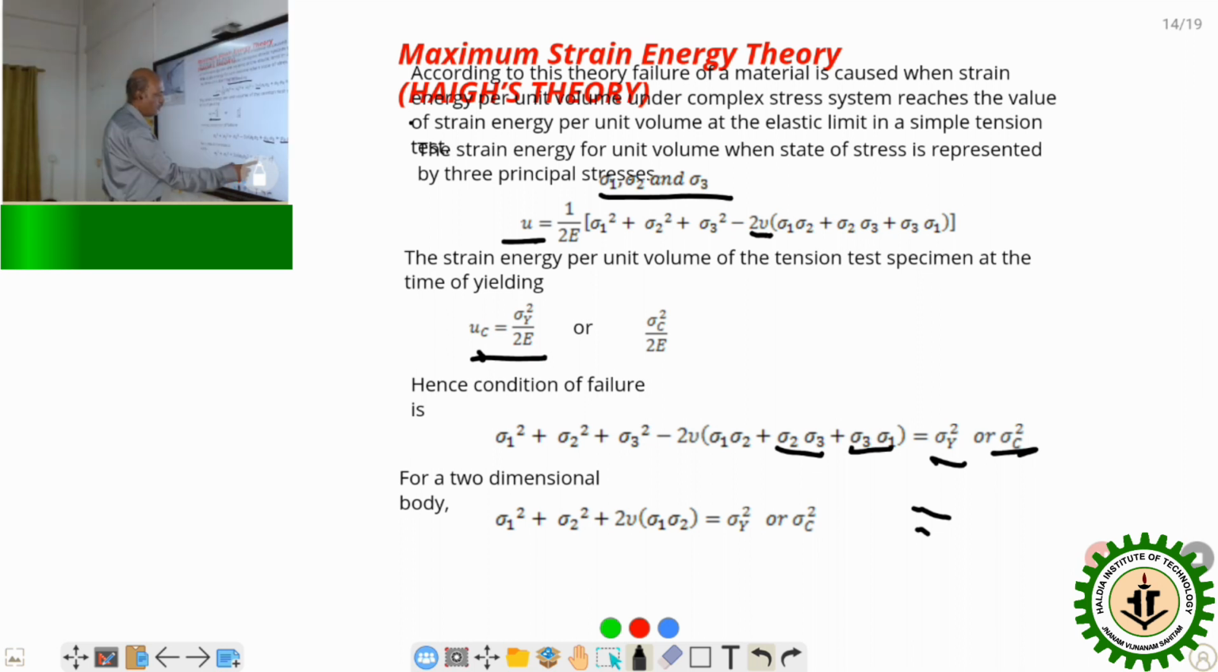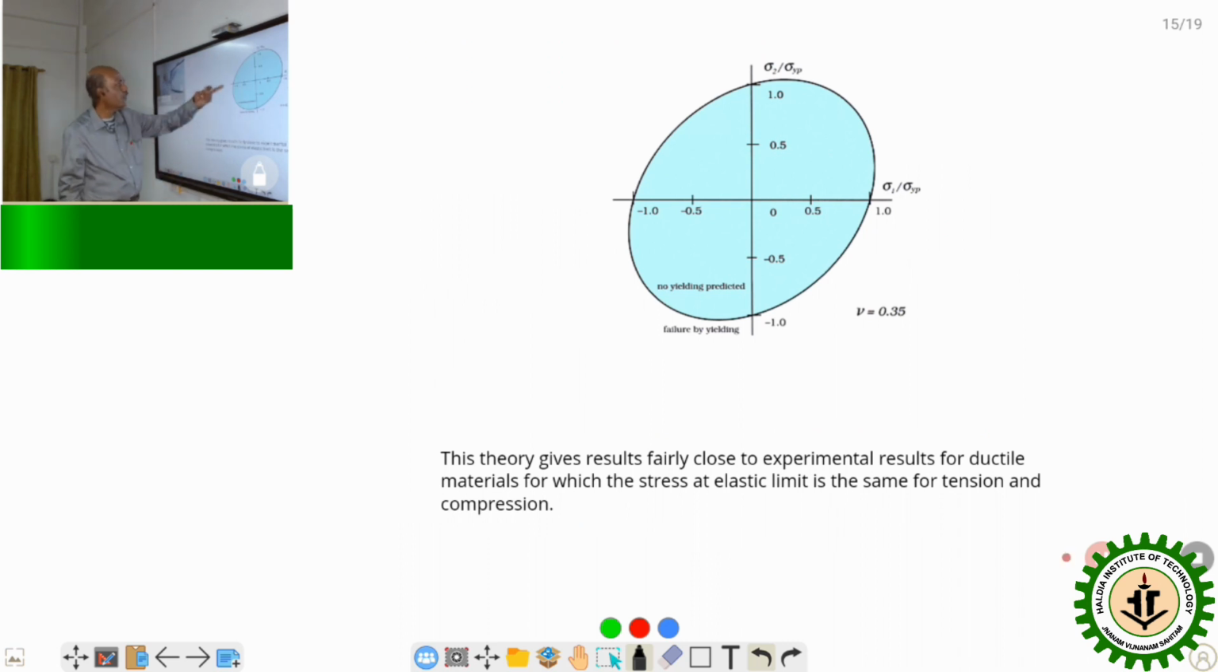So this is the case of tensile load, and for compressive load this will be equal to sigma c square. This is the maximum strain energy theory for ductile bodies, and graphically it can be represented by these graphs, because if you put the points in this formula, it will give this kind of graph in a two-dimensional base. This theory gives results fairly close to the experimental results for ductile material for which the stress at elastic limit is the same for tension as well as compression. Okay, anyhow,